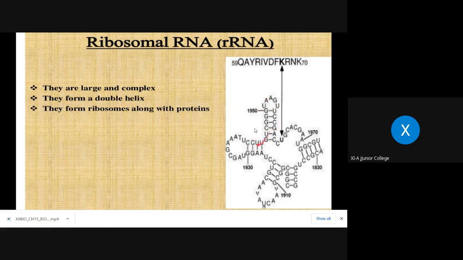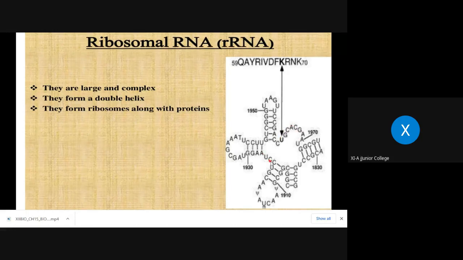That folded part only shows what? The pairing of the nucleotides when they come in contact in the form of folds. When they are single-stranded, there is no pairing of the nitrogen bases or nucleotides. When they are coiled, they show pairs only in the folded form. Now you can see here, these two are showing a fold, so you can see the pairing here, coming close to each other. But here you can see this is a single-stranded part of the RNA. Isn't it?